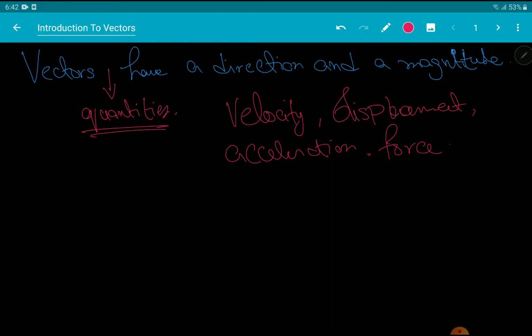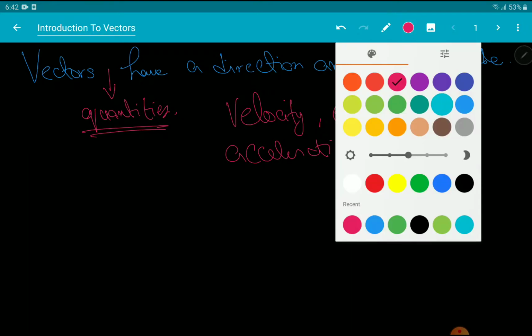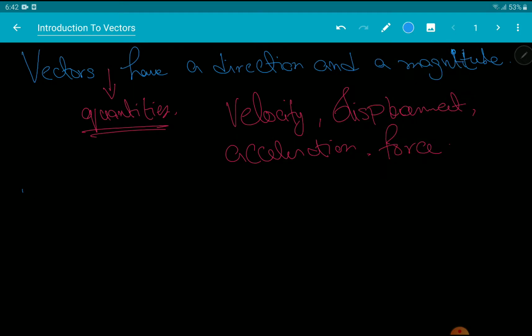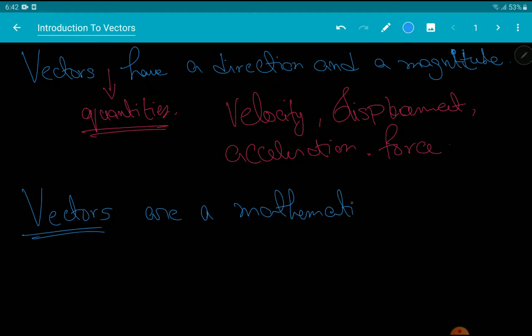So these are vector quantities, and vectors are used to represent these quantities. Vectors are a mathematical object, right? Which